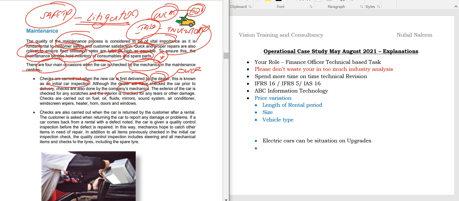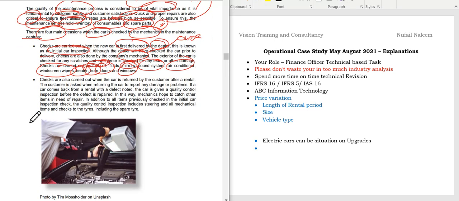Checks are carried out on fuel, oil, fluid, mirrors, sound system, air conditioning, window wipers, heaters, horn, doors, and windows. Just remember, students, that is very critical to keep in mind. Checks are also carried out when the car is returned by the customer after a rental. That makes a lot of sense, because remember we have the fuel policy, where the car is expected to be given back with a full tank, but there can be situations where cars are returned with half tanks as well.